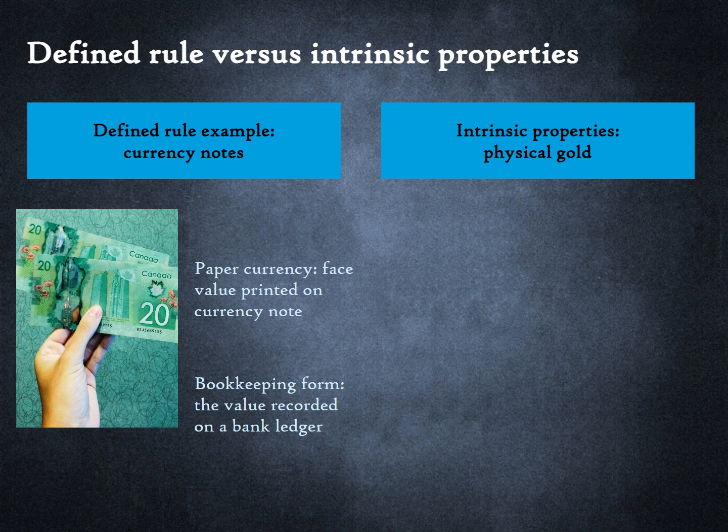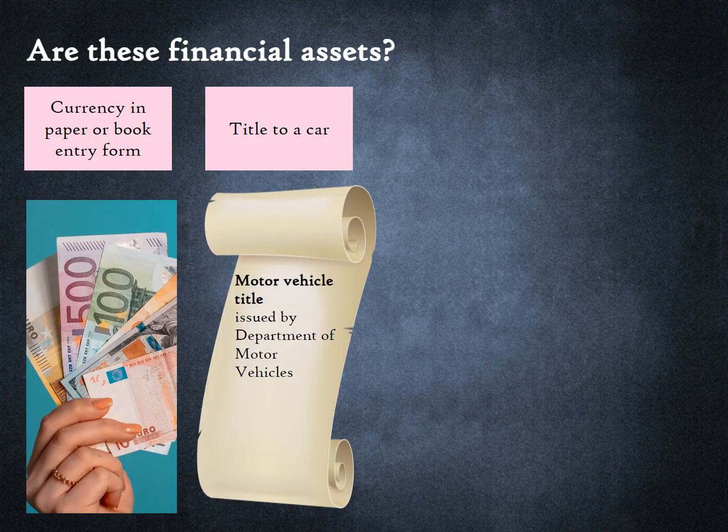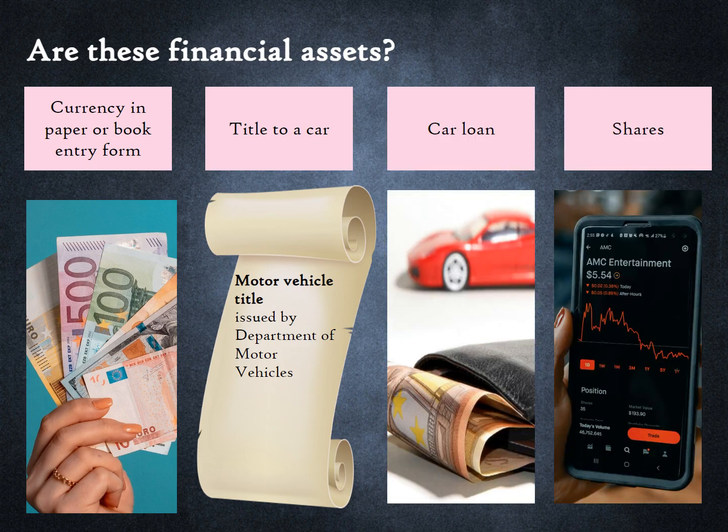The value of physical gold, on the other hand, is derived from its intrinsic properties like weight and purity. If you deposited the gold with a bank, that gold bar needs to physically reside in a vault under your name. Shares of a mutual fund that invests in gold is a financial asset but not gold itself. Based on our definition, are currency, title to a car loan, and shares financial assets? Next, we will answer this question by applying our definition of financial assets to each.